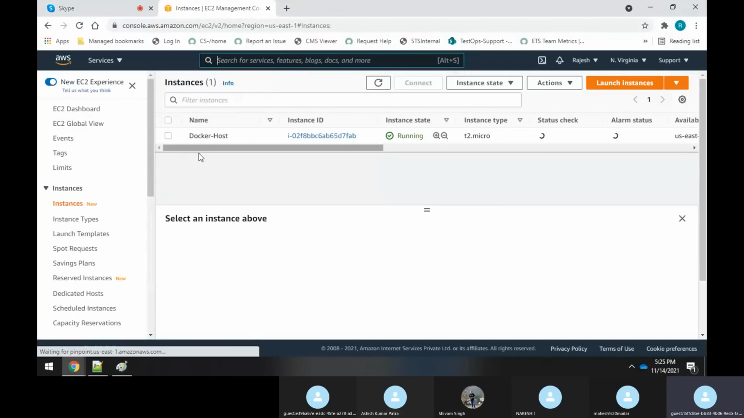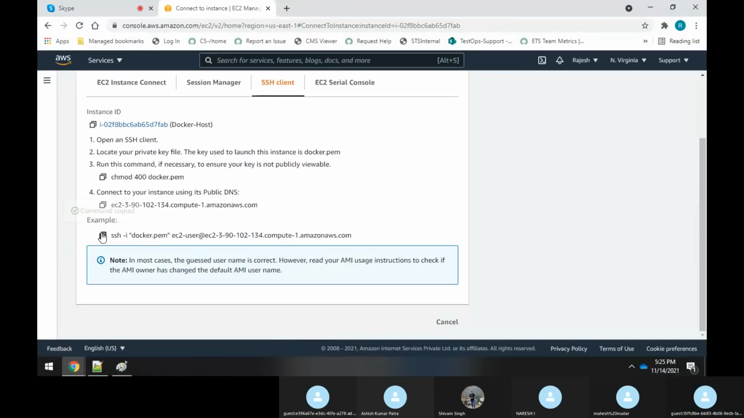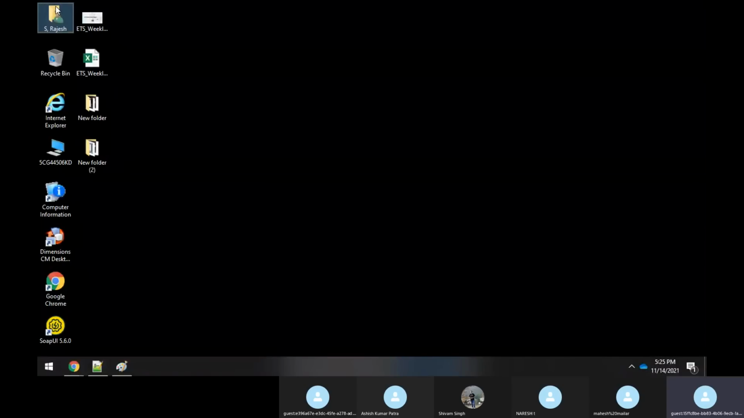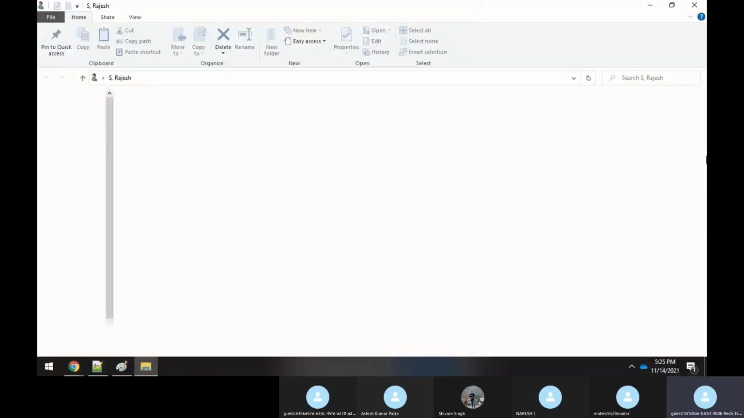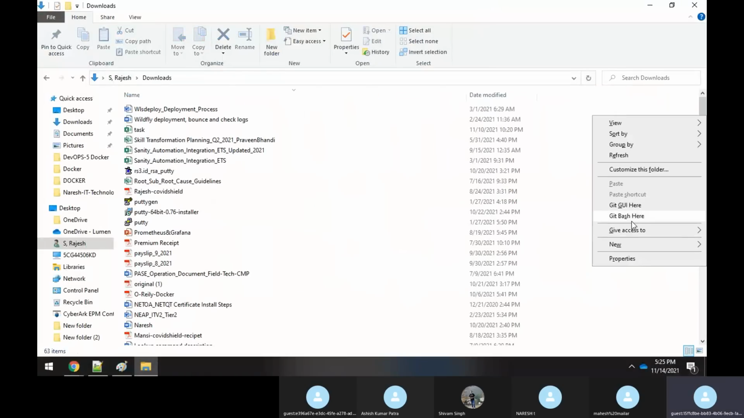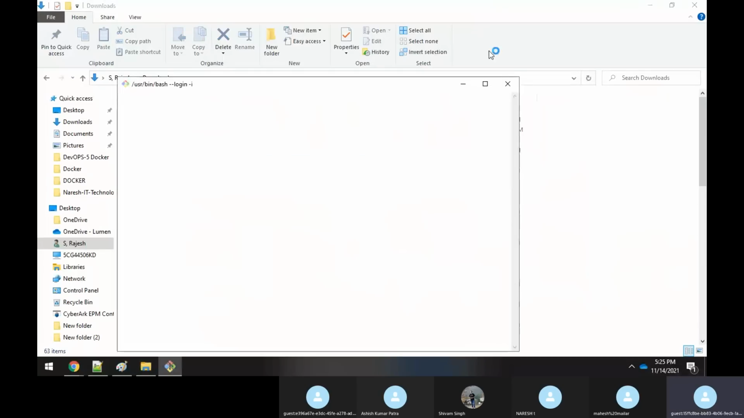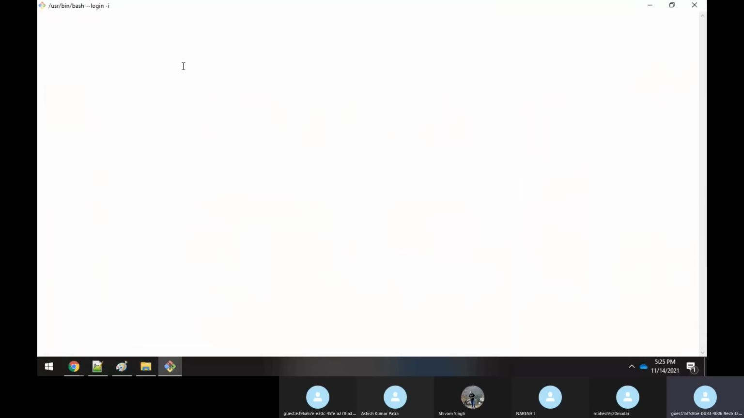We'll just start the instance. Oh, it's already running. I think yesterday I didn't stop it. Let me connect. I'll go to my downloads where I have my PEM file, and I'll connect just to see if any containers are running or any image is already there.